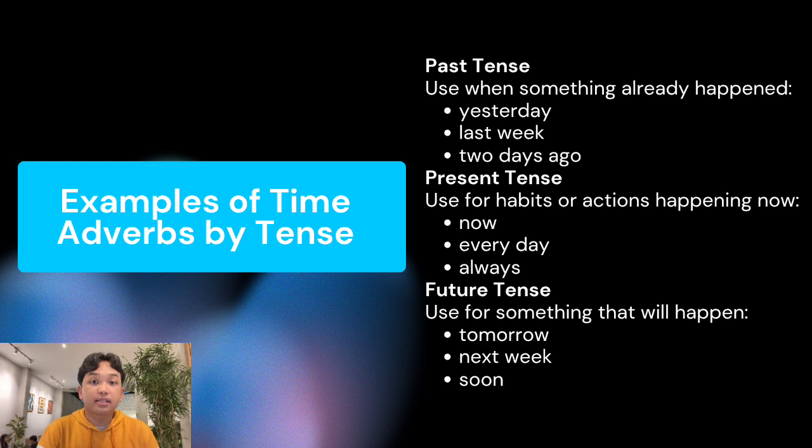Next is the present tense. This is used for habits or things that are happening now. For example, like now and then, every day, always, etc. Next, last is the future tense. This is used for something that will happen in the future. So we can use tomorrow, next week, soon, and so on.